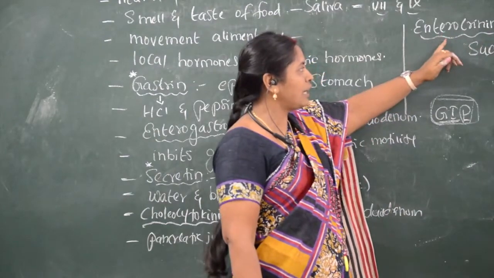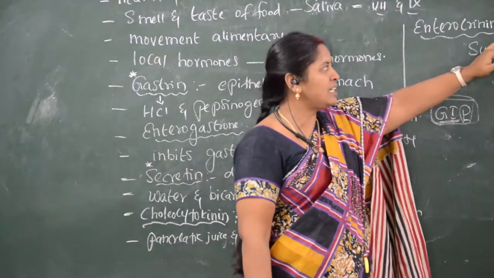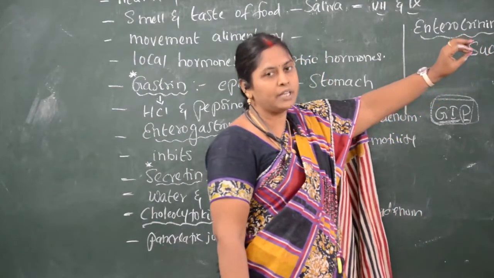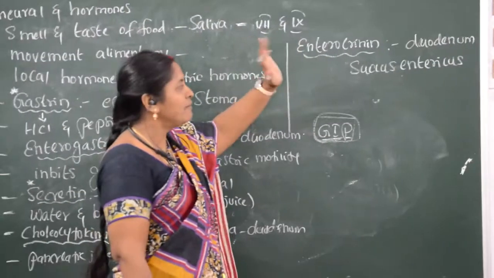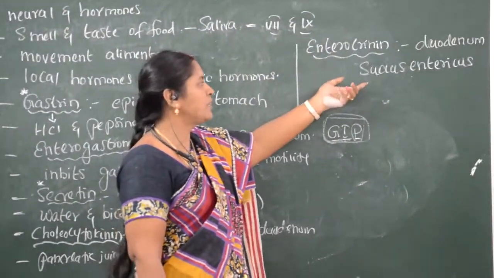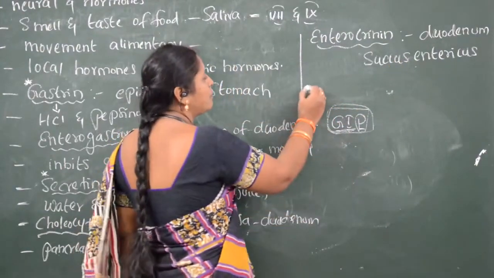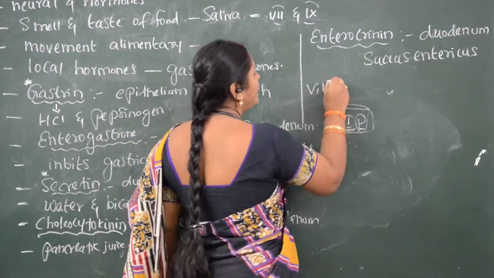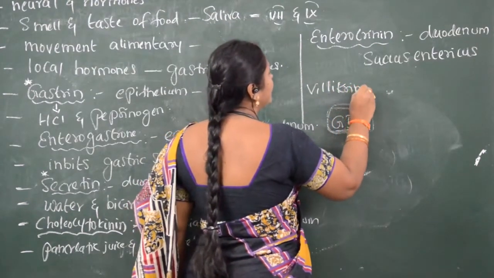So enterocrinin is a hormone which is present in the duodenum, that is in the epithelial walls of the duodenum, which initiates or helps for the secretion of succus entericus. Another hormone is villicrinin.